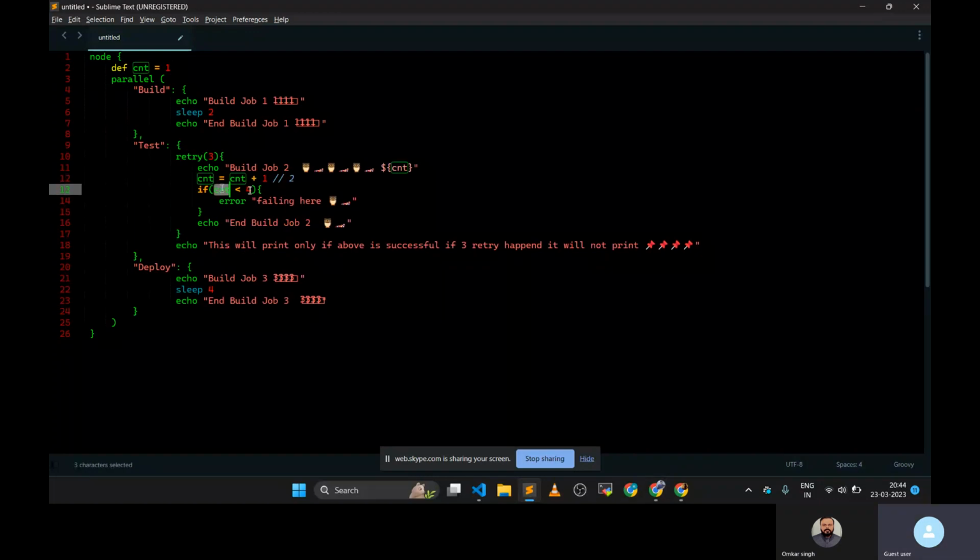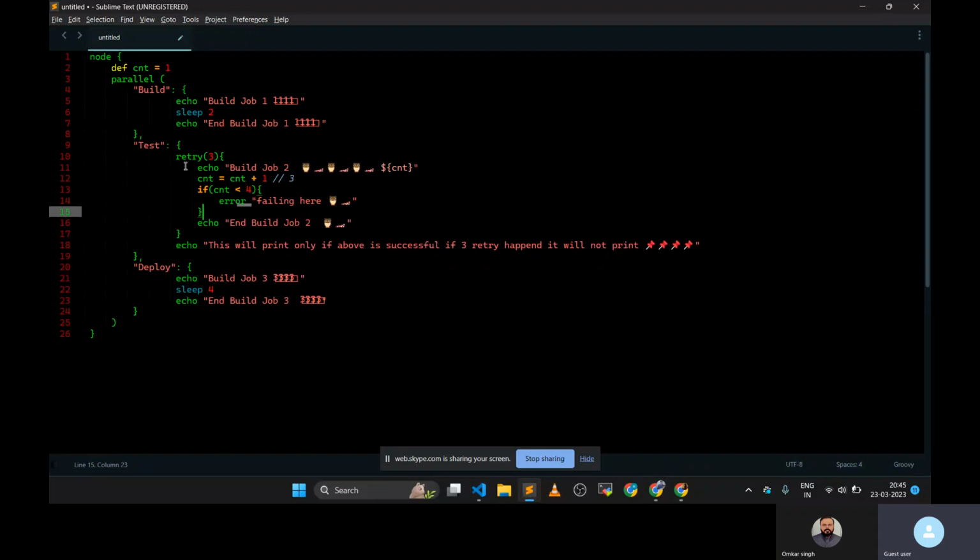So now 2 is less than 4, is it? Yes. So because this condition is true, that is why we are entering inside this if condition, and here we are failing. Now because we have failed, it will again come back here and going to retry. So again it will go to this stage echo. Again it will increase count by 1. Now it is 3. 3 is less than 4. It is true, that is it is again failing.